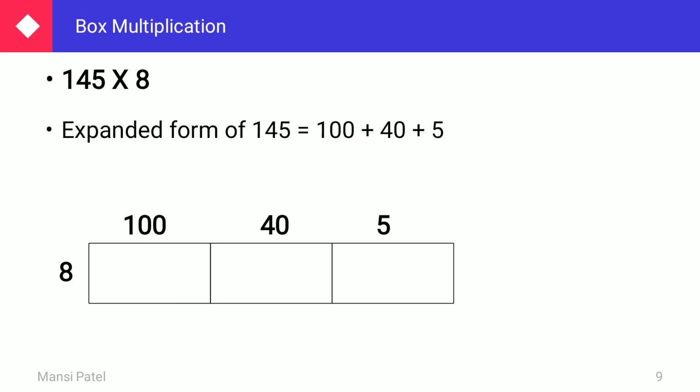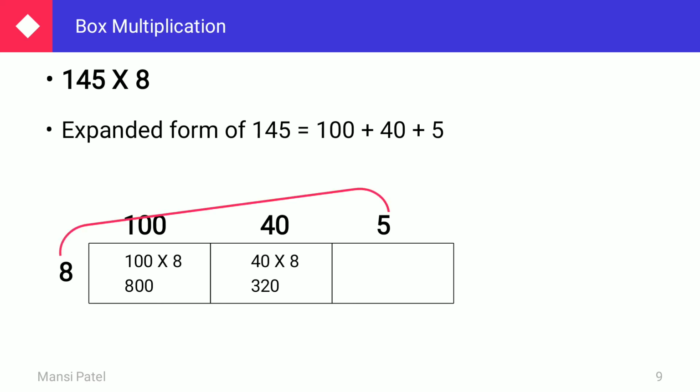So write down 100 multiplied by 8. So it is 800. Now write down the multiplication of 40 and 8. So 40 multiplied by 8. One 0 is there, so just put one 0 on the right side and then write down the answer of 8 multiplied by 4. 8 4s are 32. So 320, that is the answer.